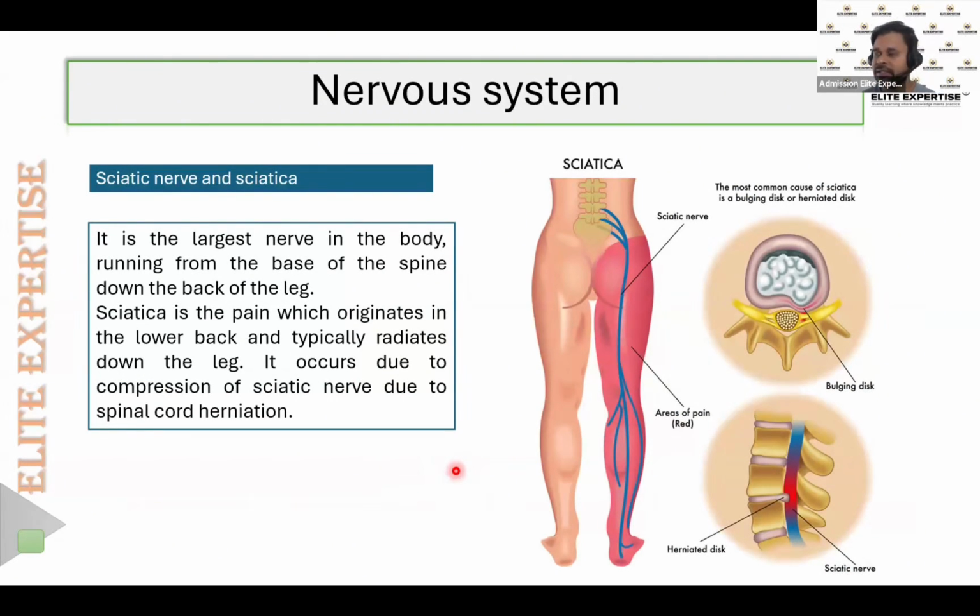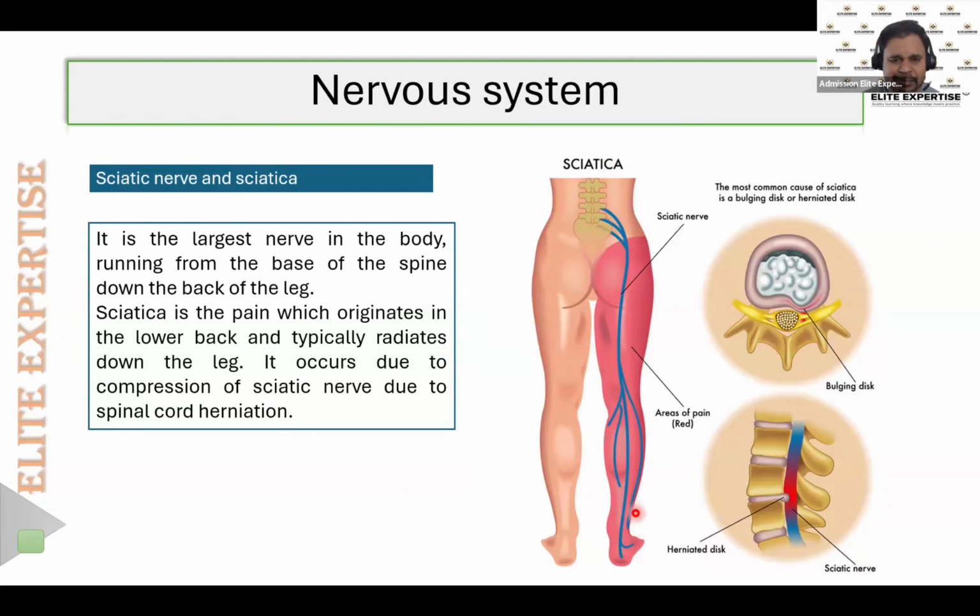The next important thing that we need to know is about the sciatic nerve. So the sciatic nerve is the largest nerve in our body. Here you can see this is the sciatic region, from where the nerve arises, and this sciatic nerve supplies our legs. So it supplies our lower limbs.